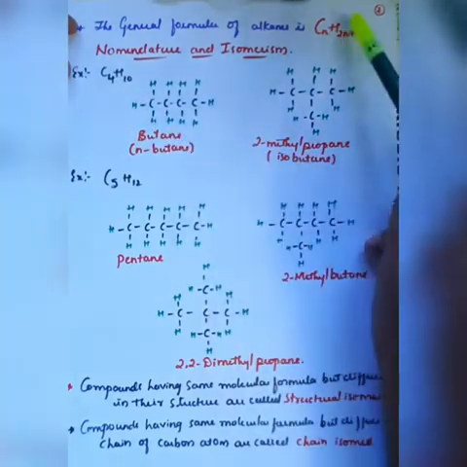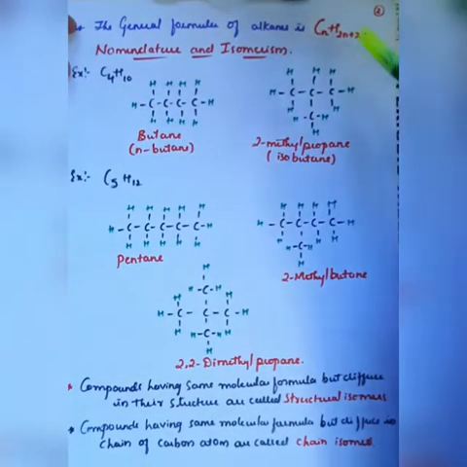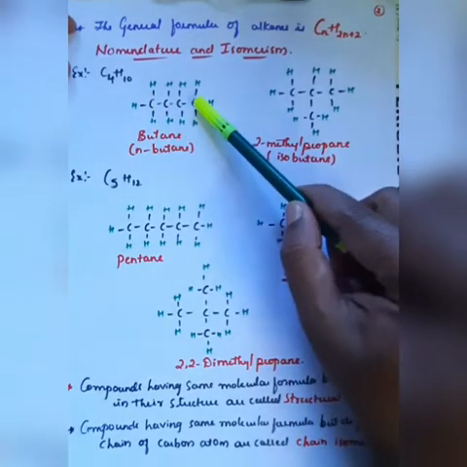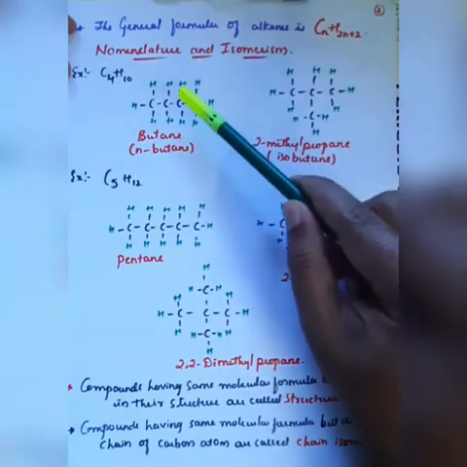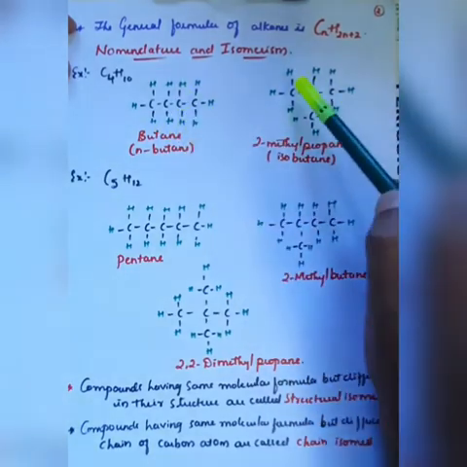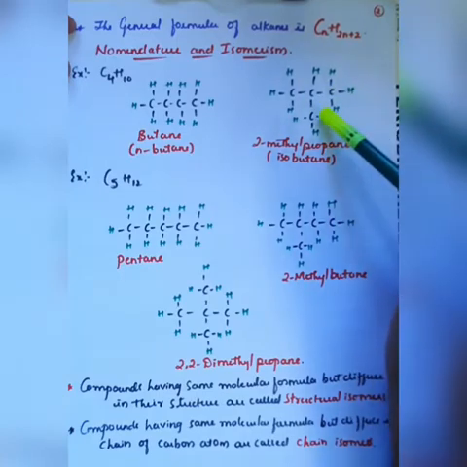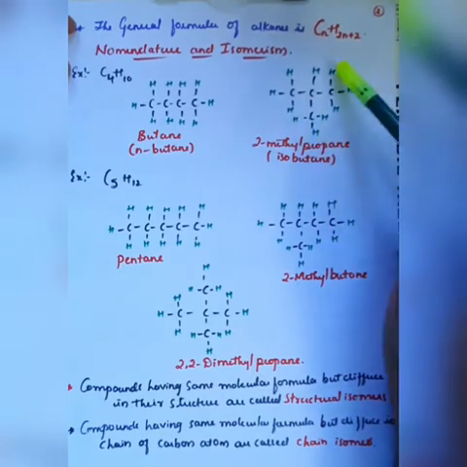It resembles the alkanes because it satisfies the formula CnH2n plus 2. Here 1 2 3 4 carbon atoms are there, total 10 hydrogen atoms are there. Similarly I can write this structure in this form. There are 4 carbon atoms, 1 2 3 4, and if you count the hydrogen atoms, they are 10: 1 2 3 4 5 6 7 8 9 and 10, right?